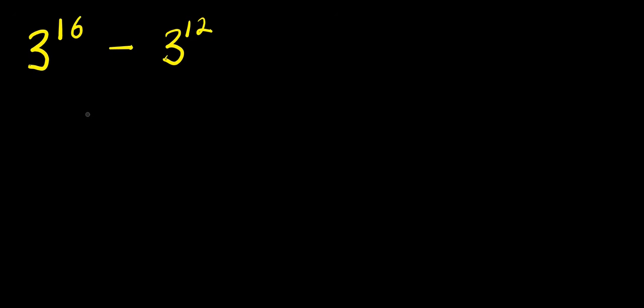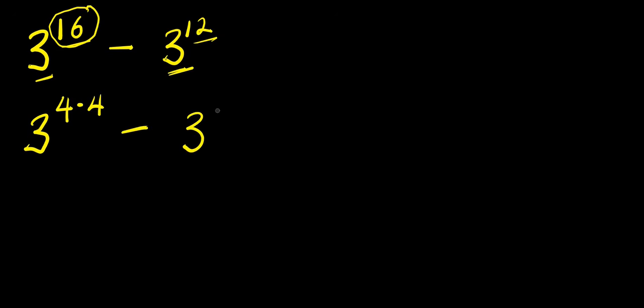Hello, how to evaluate without a calculator 3 power 16 minus 3 power 12. Now we can express this 16 as the product of 4 times 4. So we have 3 power 4 times 4 minus 3 power 12, which we express as 4 times 3.